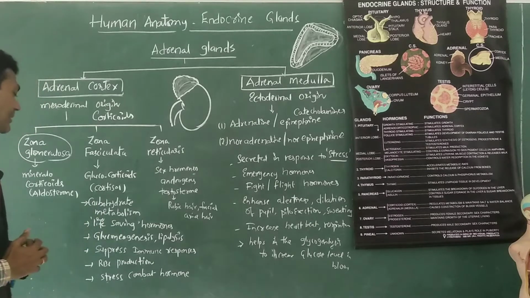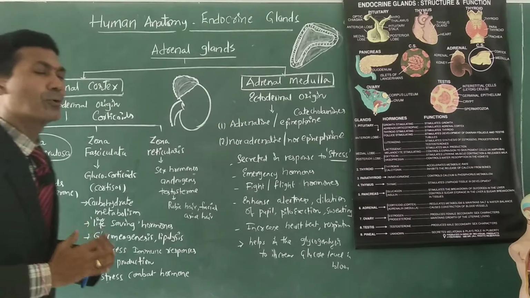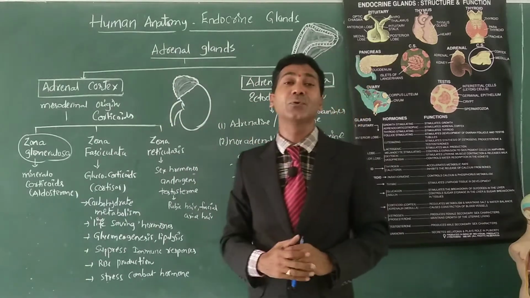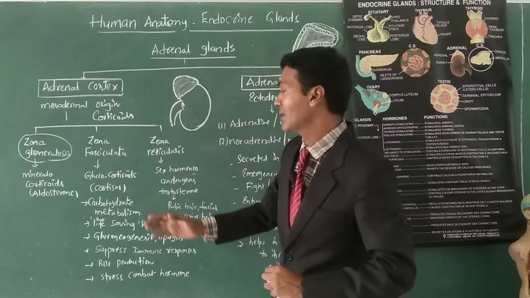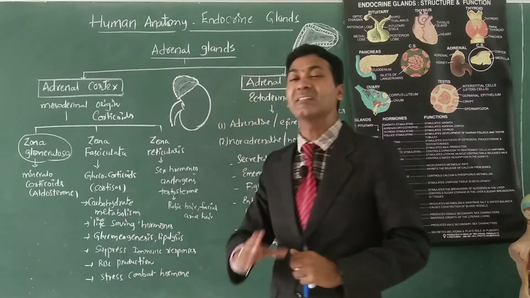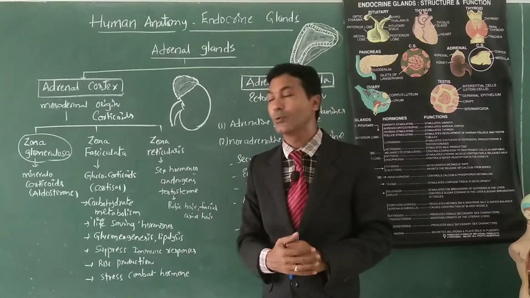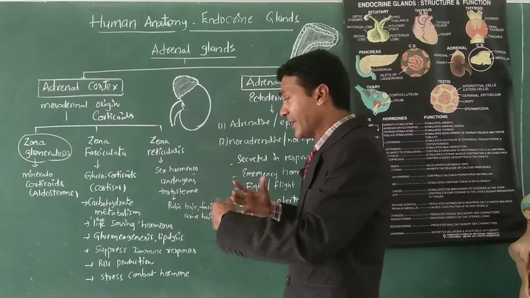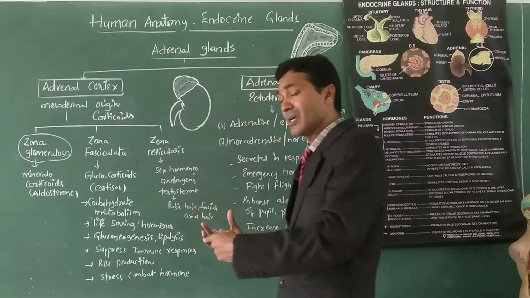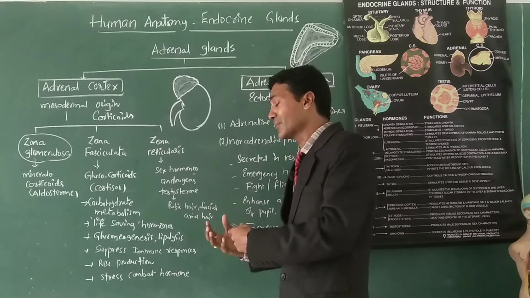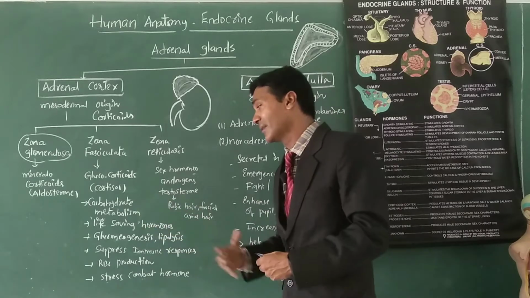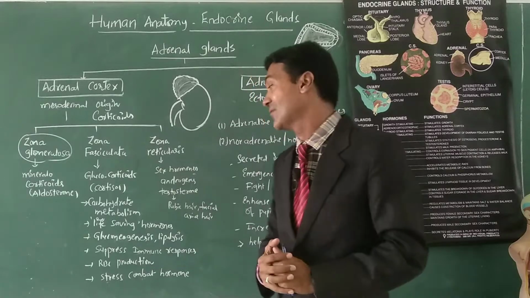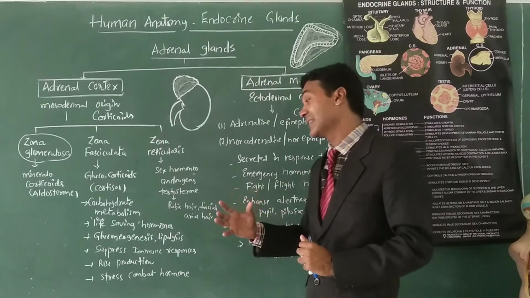They help in carbohydrate metabolism, like gluconeogenesis, the production of glucose from sources other than glycogen, and lipolysis, the breaking down of lipids to form glucose. So they are together called life-saving hormones.